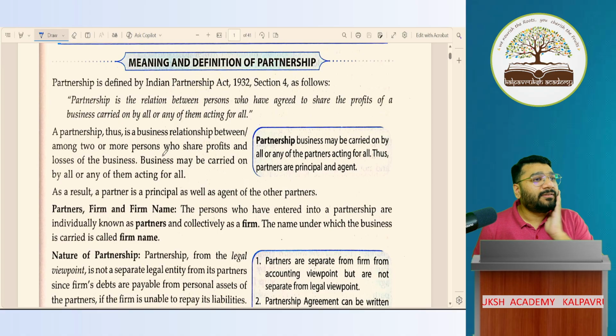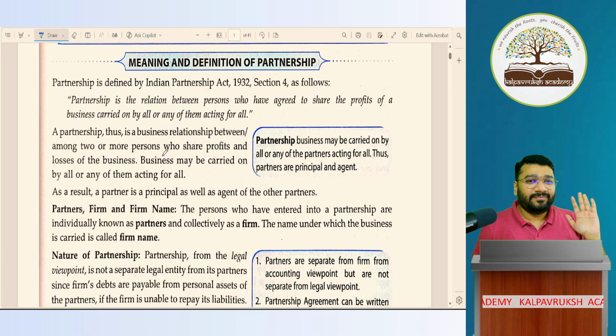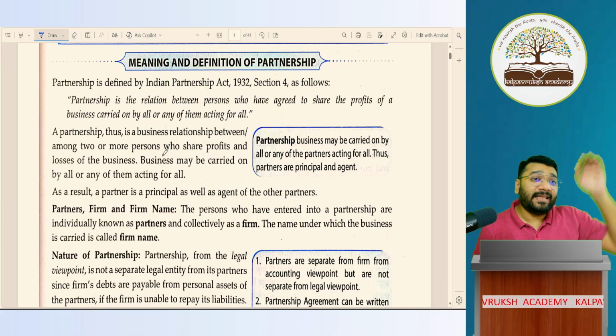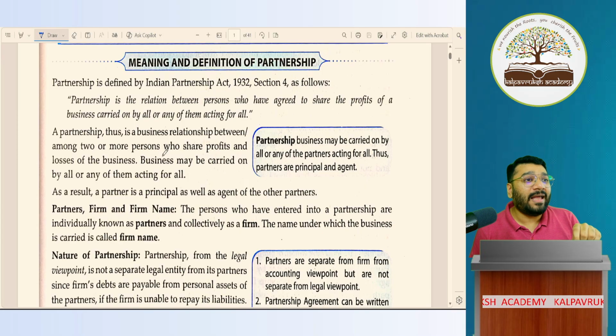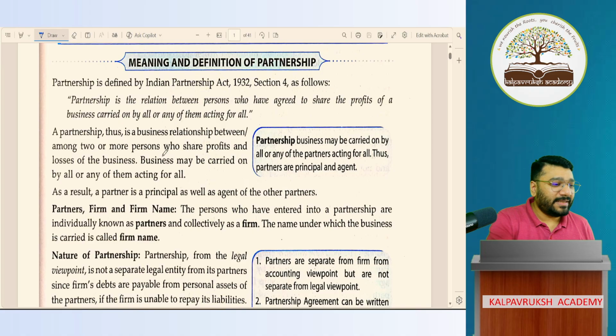Okay, not okay. Will you forget this next year when your board exam is appearing? No. Superb revision we have done. Imagine, if you keep on doing revision to your own self, will you have this problem of forgetting things in the exam? No. If you're able to comfortably answer the question now, then you will be comfortable in the exam. That is the power of revision. Superb. Let's go forward.